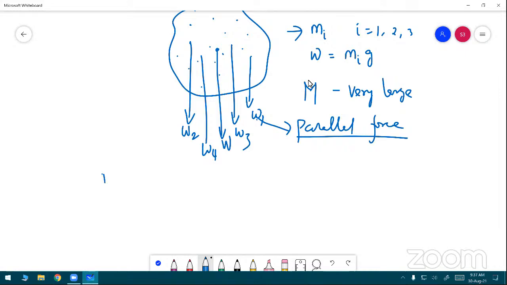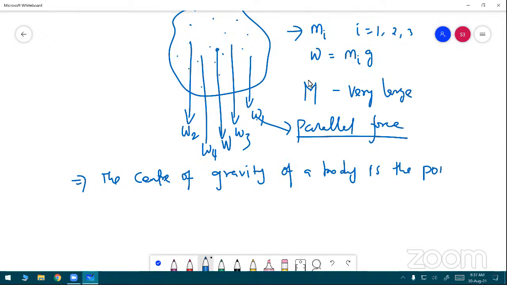The center of gravity of a body is the point at which the entire weight of the body acts.